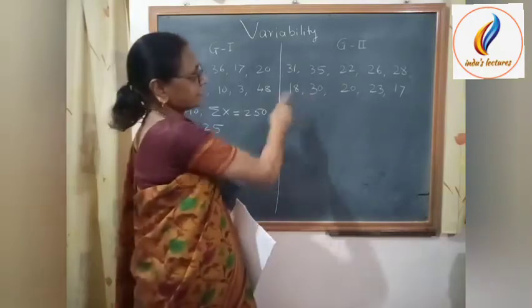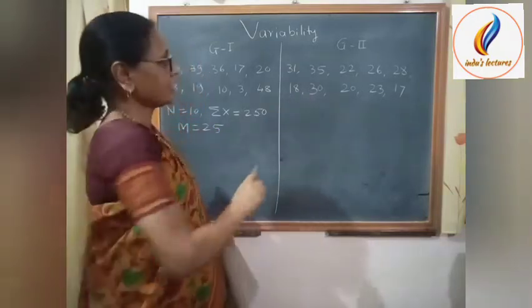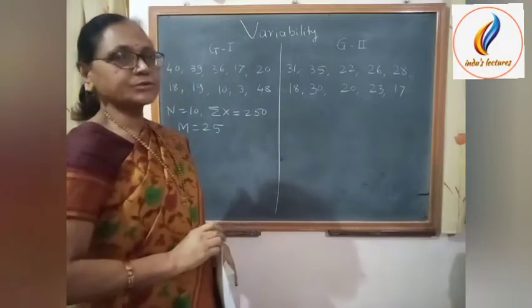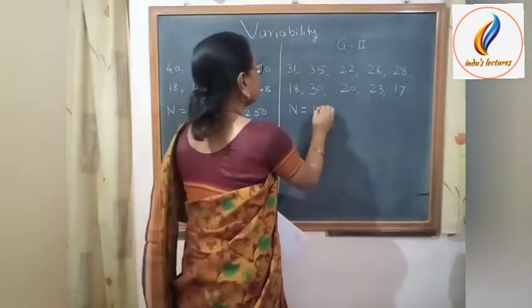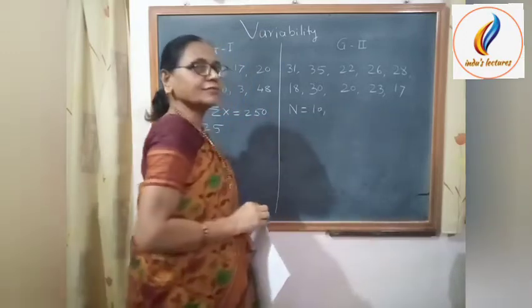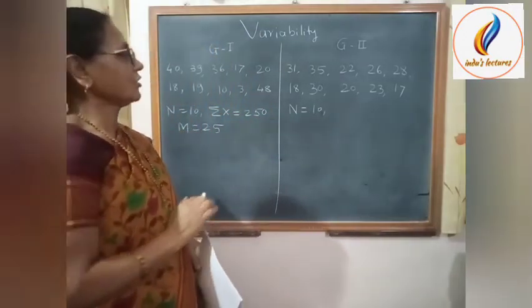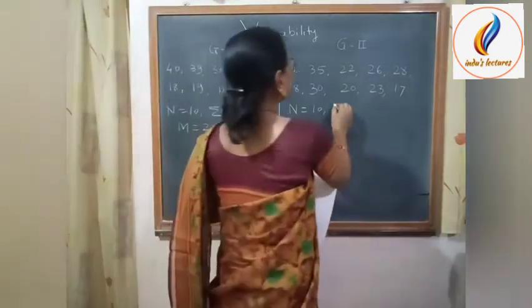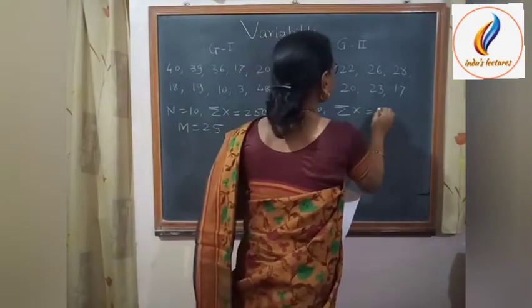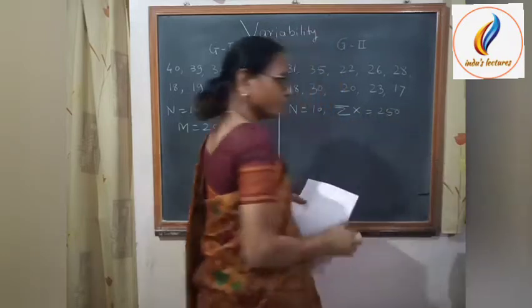Now let us consider the second group. Again we count the number of scores in the second group. Then n is equal to 10. And if we find the sum of all the scores in the second group, then sigma x is equal to 250.